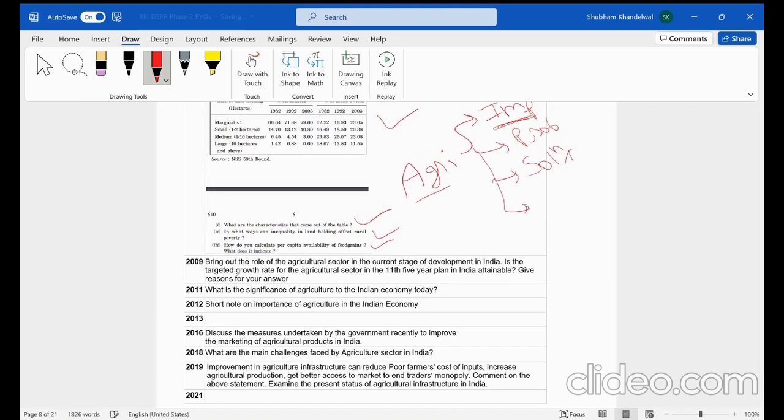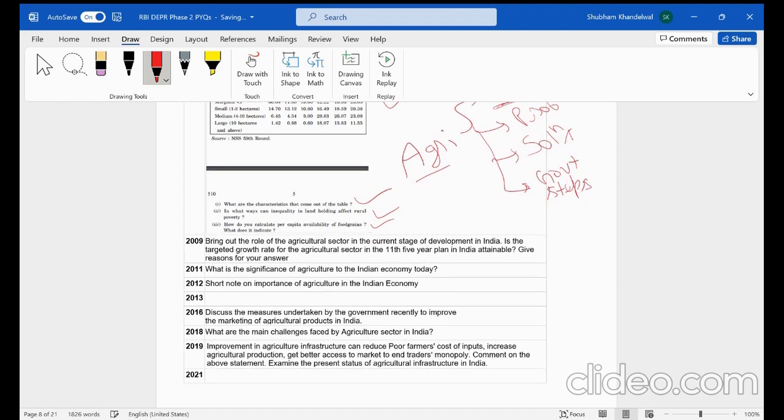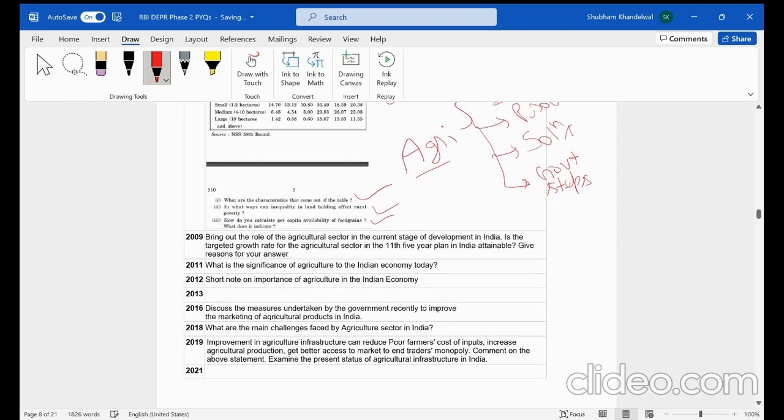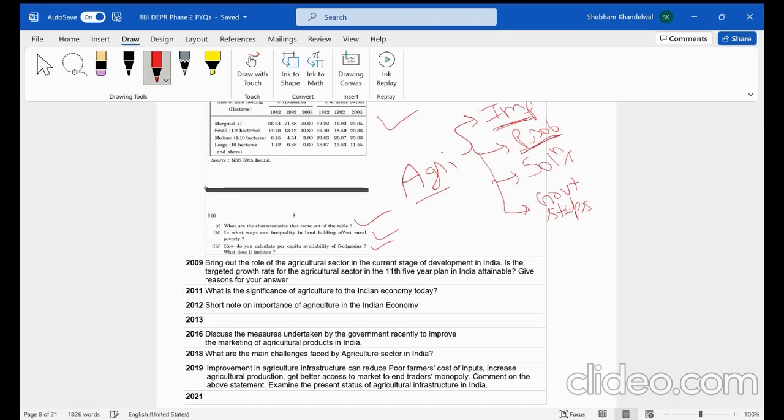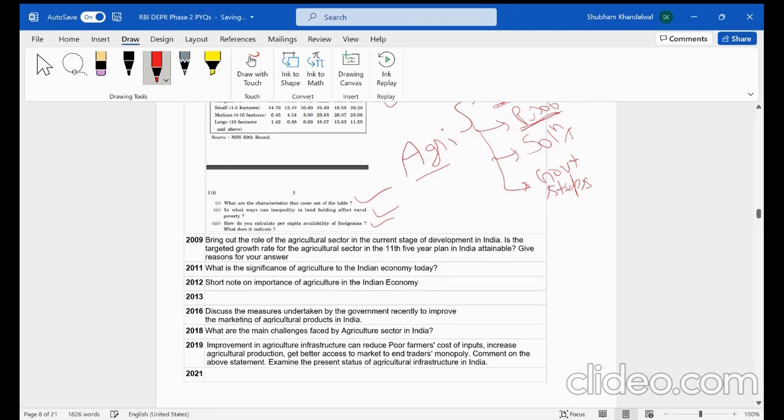So in solutions, you can include a fourth head, that is the government steps. The government from time to time comes up with various schemes, programs, and initiatives in the agriculture sector. So that also you need to cover. Here it was asked what steps the government has taken to improve the marketing of agricultural products. Agriculture marketing is a very critical and hot issue that is asked in various exams. Then in 2018: what are the main challenges faced by the agriculture sector? So again, as I said, problems. Here you can link it to the problems of the agriculture sector. Again in 2019: improvement in agriculture infrastructure can reduce poor farmers' cost of inputs, increase agriculture production, and get better access to market to end traders' monopoly.